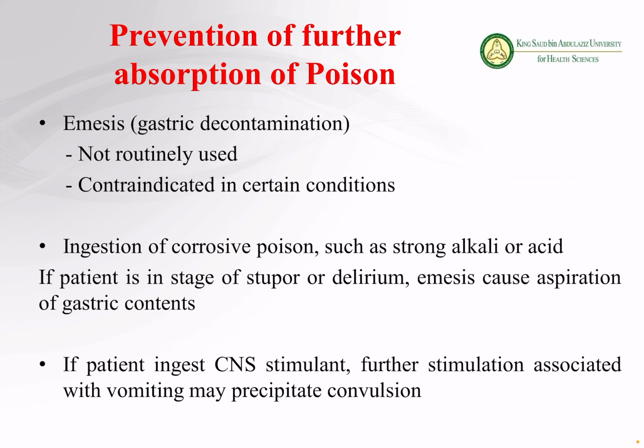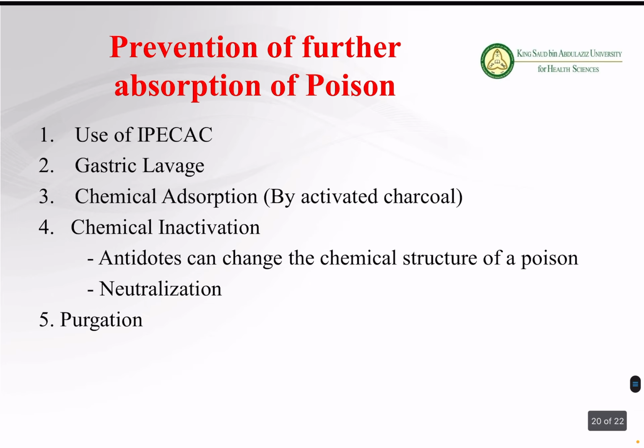So if any patient has taken a substance which causes stimulation of the central nervous system, we don't induce the vomiting, because further stimulation associated with the vomiting may precipitate the convulsion. Because again, as I told you, that substance will come up again and that will also precipitate or increase the number of convulsions. Okay. Then these are the two conditions.